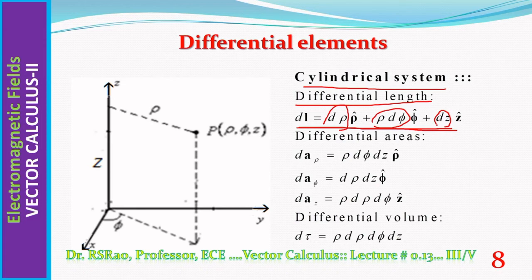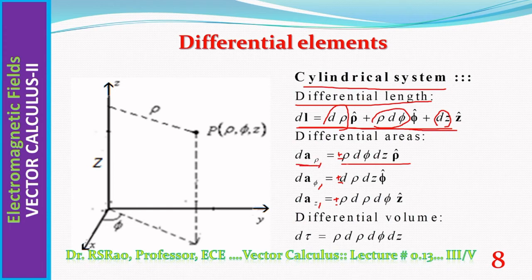Taking this as diagonal, one can form a parallelepiped. Of course, again 6 faces, 2 faces in rho direction, 2 faces in phi direction, 2 faces in z direction. They are shown here plus minus, plus minus, plus minus, as is there in case of Cartesian system. dA rho is the rho component of the differential area.